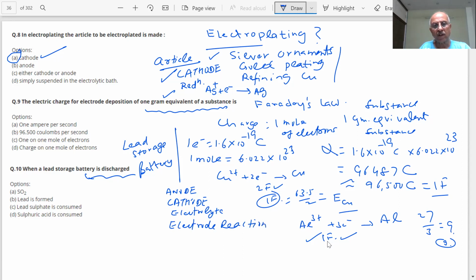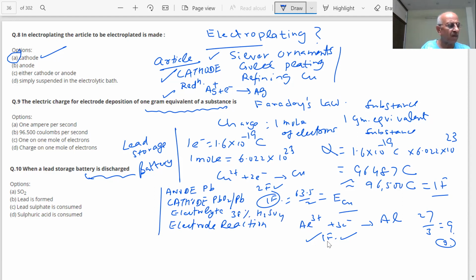The anode is lead. The cathode consists of lead packed with lead oxide. The electrolyte is a 38% solution of H2SO4. And the electrode reactions we know.